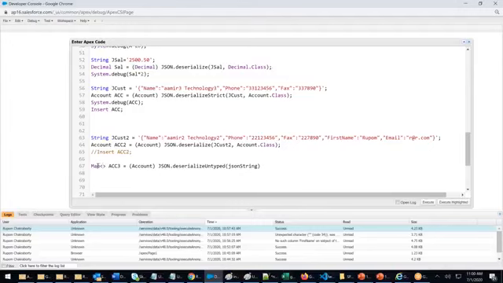Now the map data is coming. Map of what? String comma object. You have to take it like this. String comma string. Map of string comma string. JSON dot, that's it. Now what am I doing? What is my JSON string? JSON string is jcust2. Let's see whether it gives error or not.